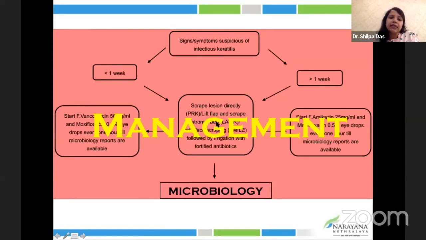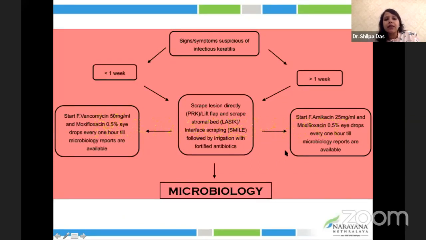So how do we manage these cases? Once we see the signs and symptoms suspicious of infectious keratitis, the first step is to scrape the lesion. Why this is important is because the microbiology investigation is very important to tell us what the organism is before we go on to the treatment. In case of LASIK, lift the flap and scrape the stromal bed. Sometimes you would want to scrape the underside of the flap also to get the material and send it for microbiology, which I'll be discussing subsequently.